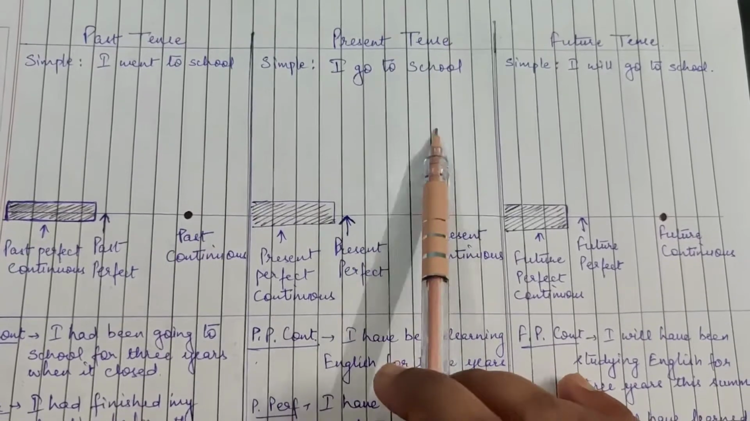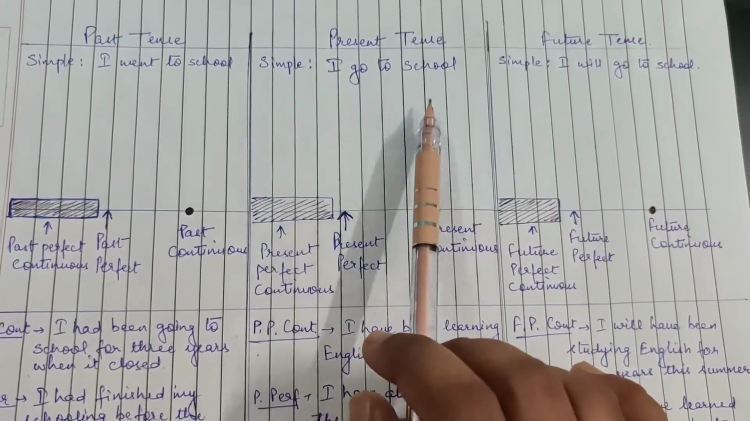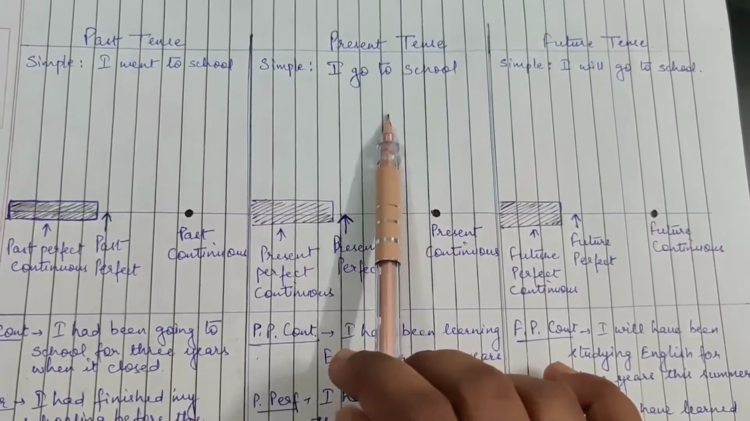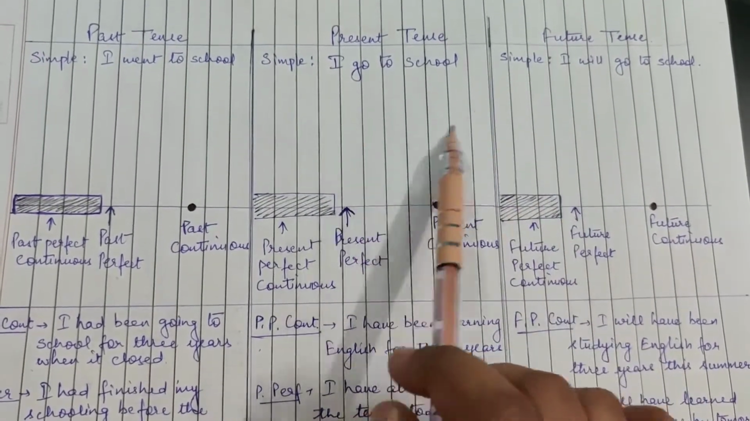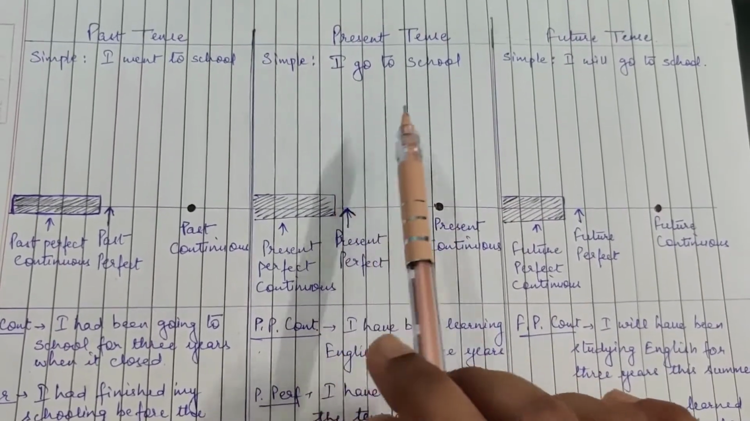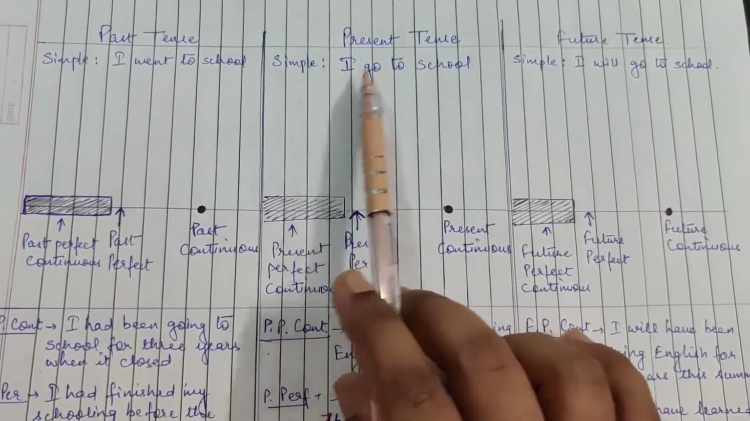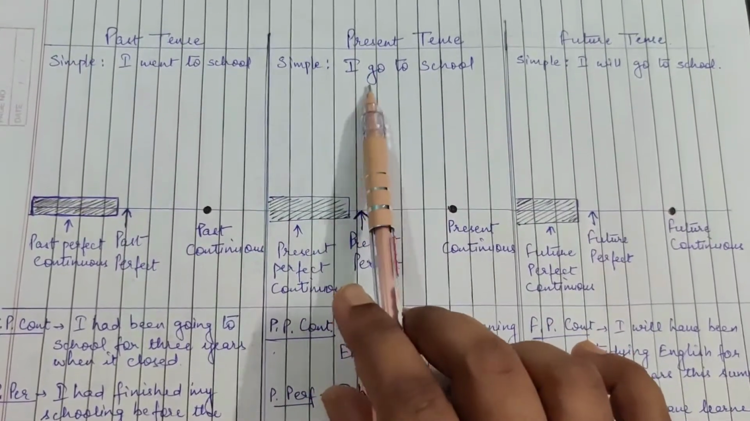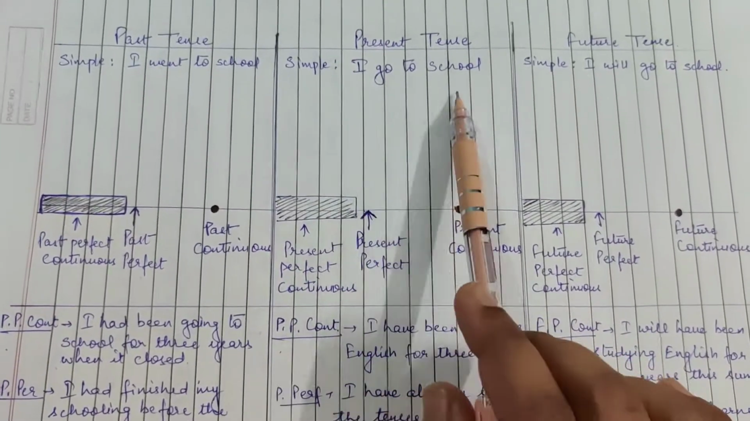What I was saying is that the present tense is the time when we talk. Obviously we live in the present, we cannot live in the past or future, so we talk about everything from the perspective of the present tense. If you take a simple present tense sentence: I go to school. Fine, first we'll start from here only.